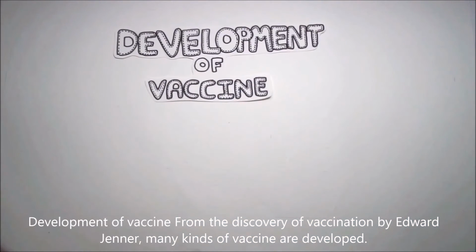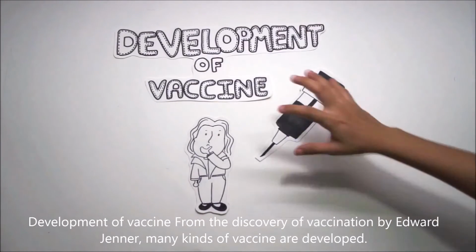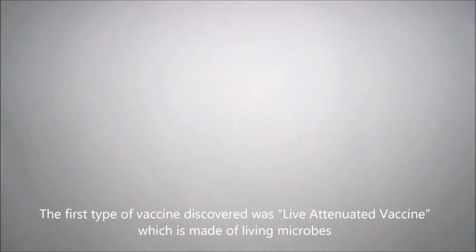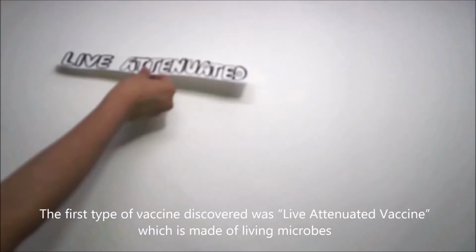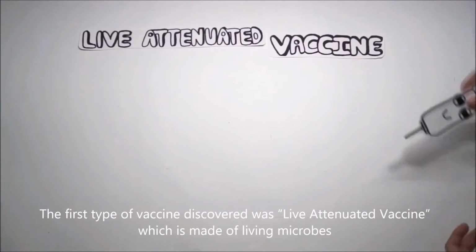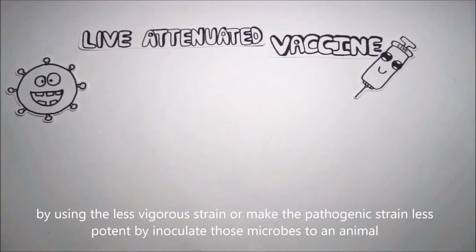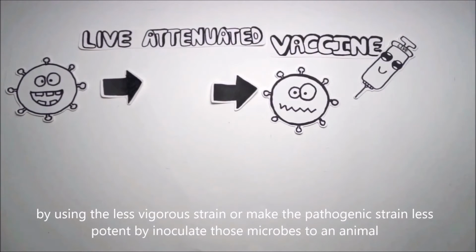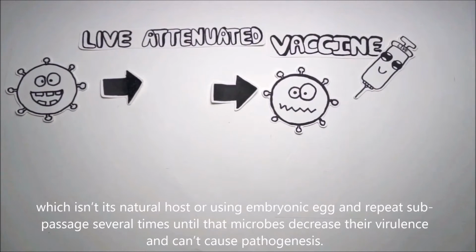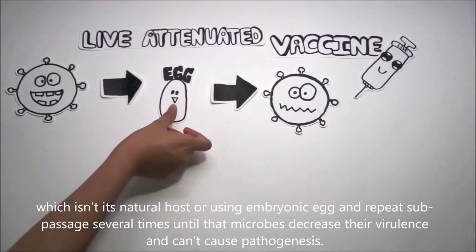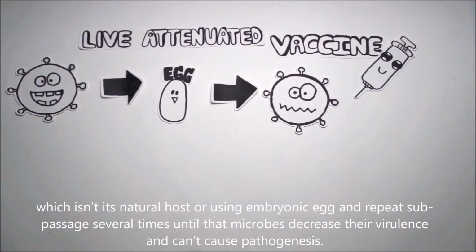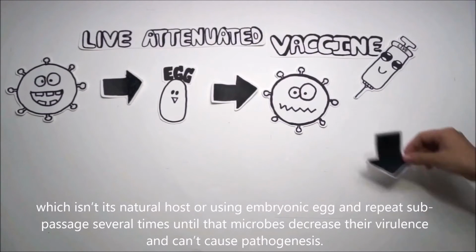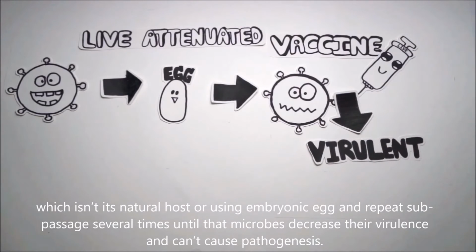Development of vaccines. From the discovery of vaccination by Edward Jenner, many kinds of vaccine have been developed. The first type of vaccine discovered was the live attenuated vaccine, which is made of living microbes by using a less vigorous strain, or by making the pathogenic strain less potent by inoculating those microbes into an animal which isn't its natural host, or by using embryonic eggs. This is repeated several times until the microbes decrease their virulence and can't cause pathogenesis.